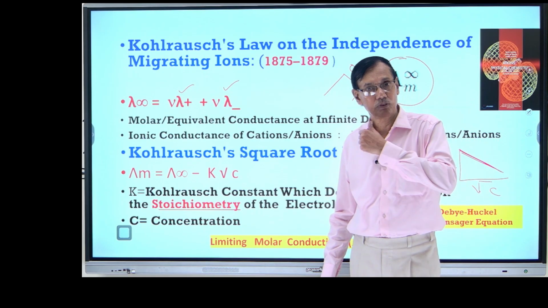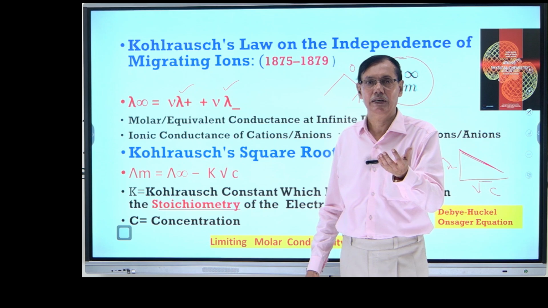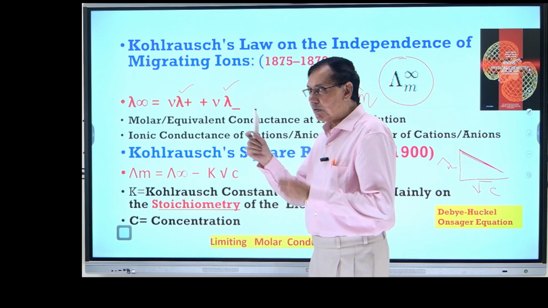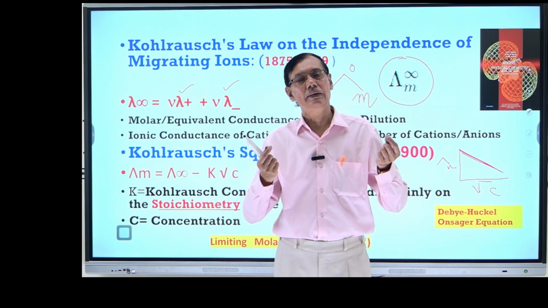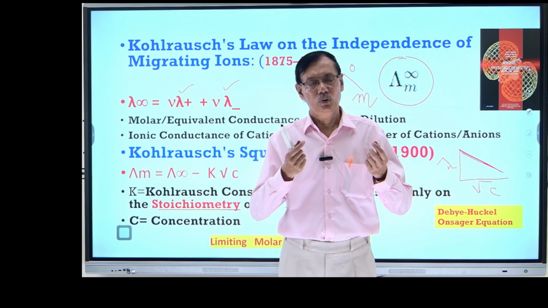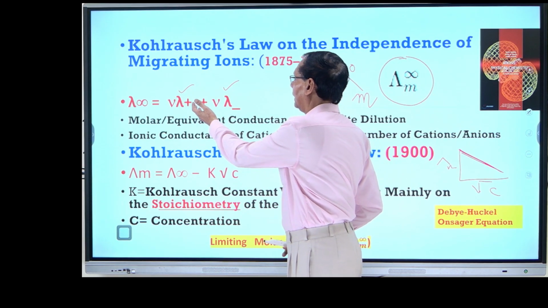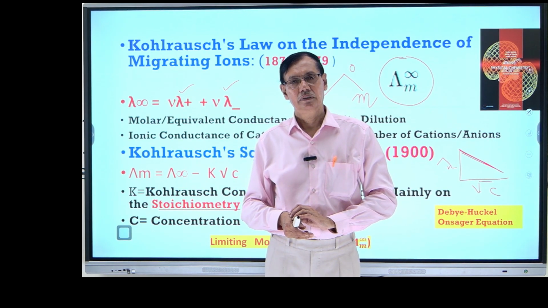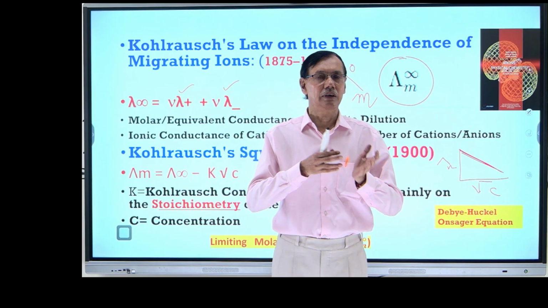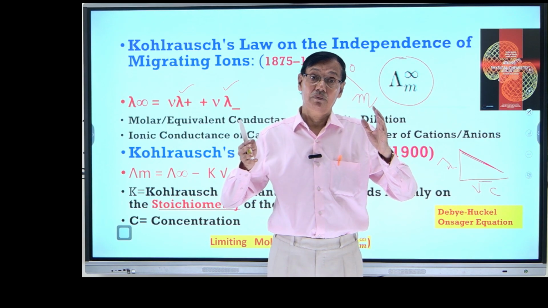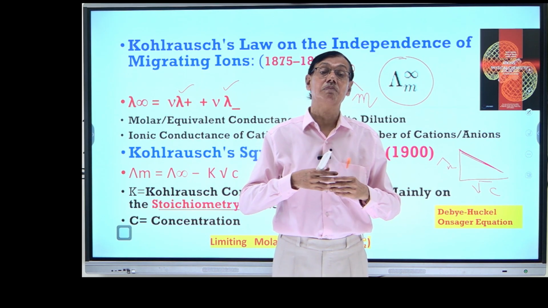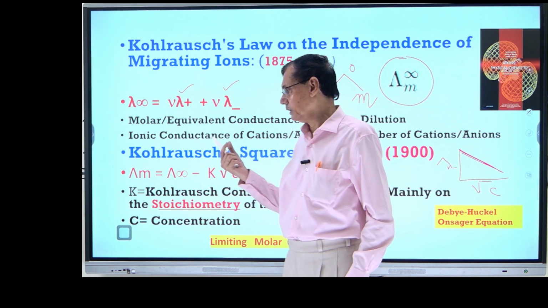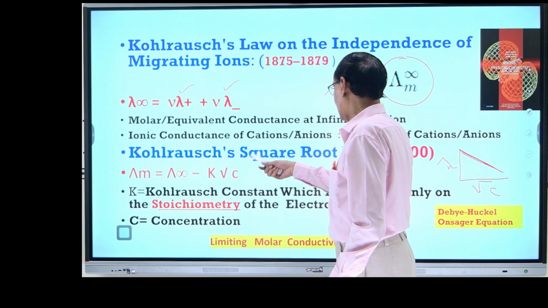When I solve some problems, आपको समझ में आ जाएगा कि stoichiometry क्यों important है. Number of ions: if it is a univalent ion like sodium chloride, KCl, there is no problem. You can directly write the ionic conductance of sodium, ionic conductance of chloride, ionic conductance of potassium, ionic conductance of chloride. But अगर आपने मैग्नीशियम सल्फेट लिया या मैग्नीशियम क्लोराइड, 2 क्लोराइड आयंस इज प्रोड्यूस, सो उसके इक्वेशन अलग हो जाएगा. So now that is actually the theory.